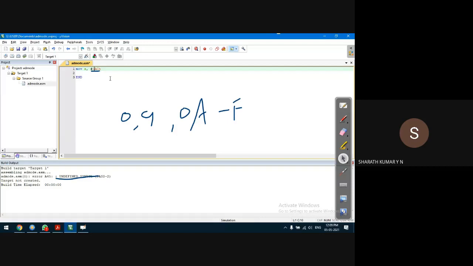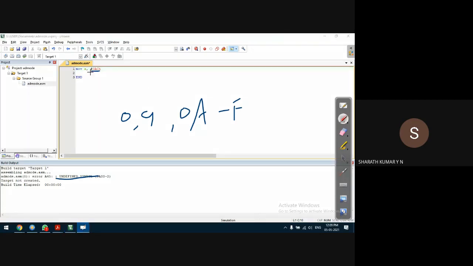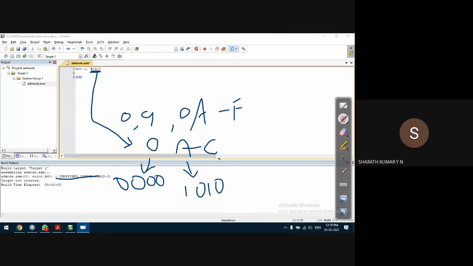Okay, we have to use 0 here. But now if you see the data, what is the size of the data? It is 0AC. 0 is 0000. A is 1010. And C is 12, that is 1100.